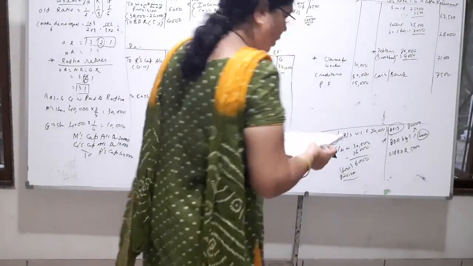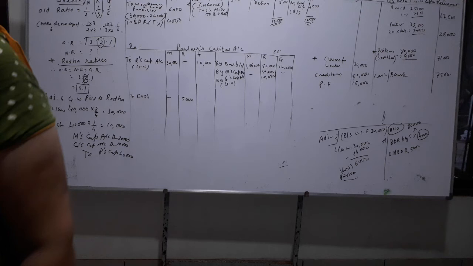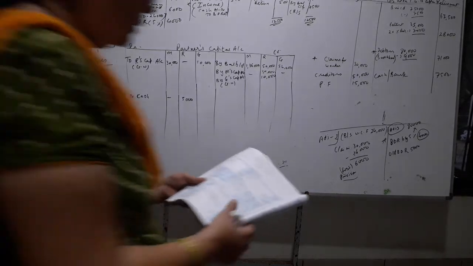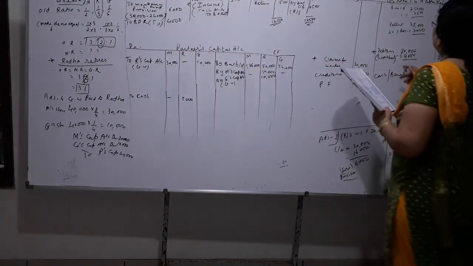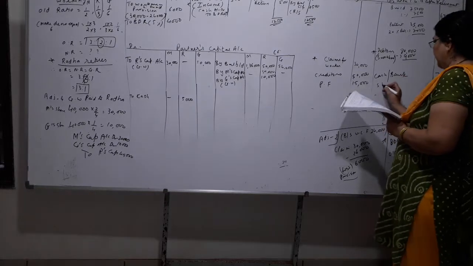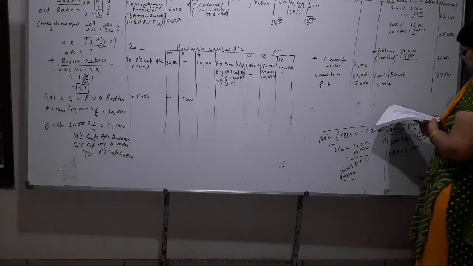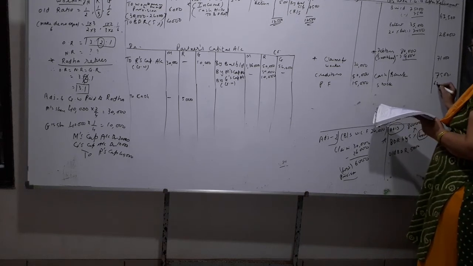Now look on the asset side. Asset side देखो cash, bank, debtor, stock. बाकी है stock. Come on, enter. Patterns, building, debtors, cash. Enter stock. How much is the stock given? देखो 62,000.